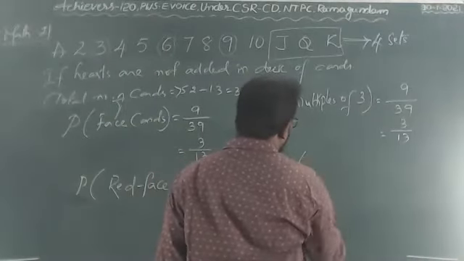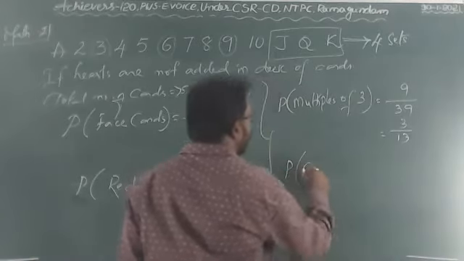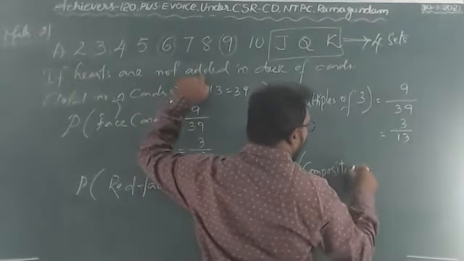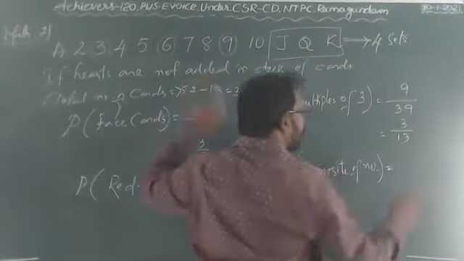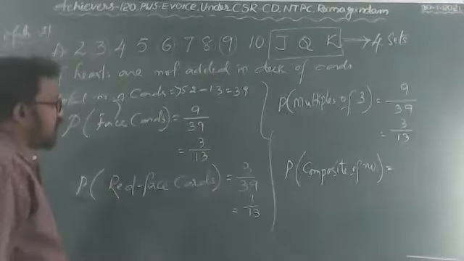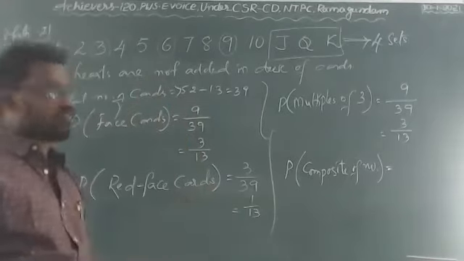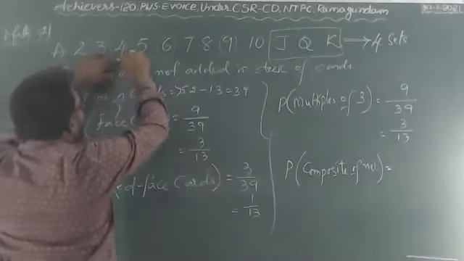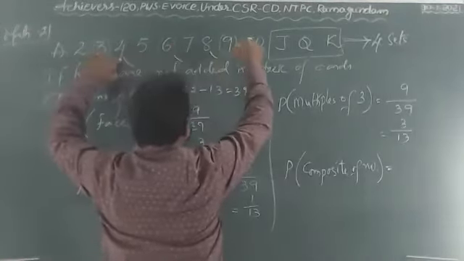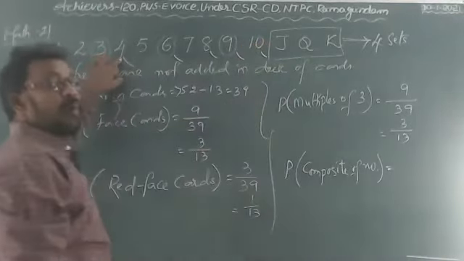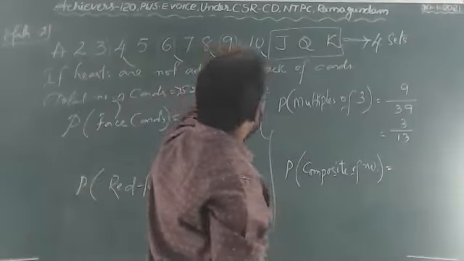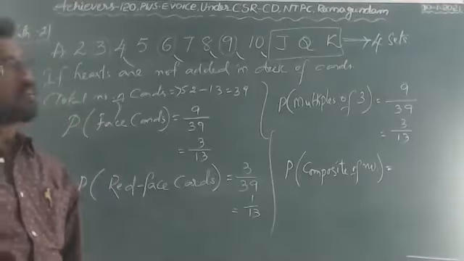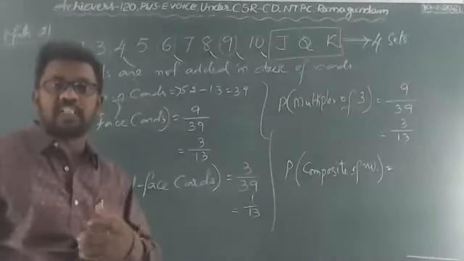Same like that. If hearts are not added, what is the probability of getting a composite number? What are the composite numbers? 4, 6, 8, 9, 10 are composite. What is the composite definition?